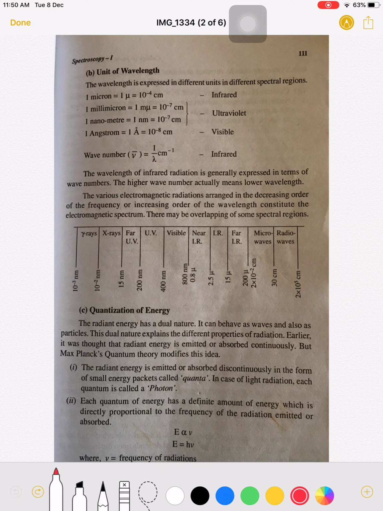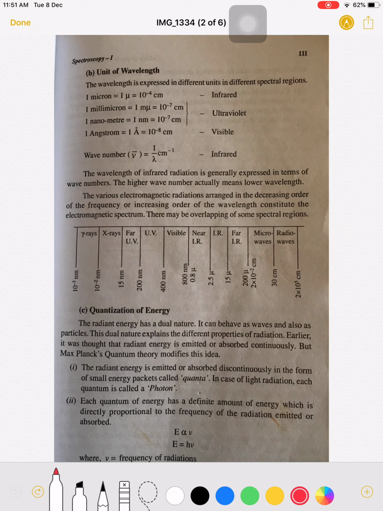So this is the unit, the unit of wavelength. See here, they have arranged after X-ray, gamma rays. X-ray has less energy than gamma rays. Then UV has more energy than visible radiation. Visible has more energy than IR radiation. IR is again differentiated into near IR and far IR. Then after that microwaves are there, and finally the less energy, more wavelength radio waves are there.